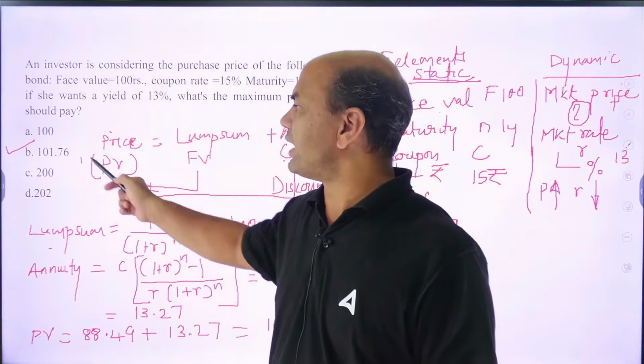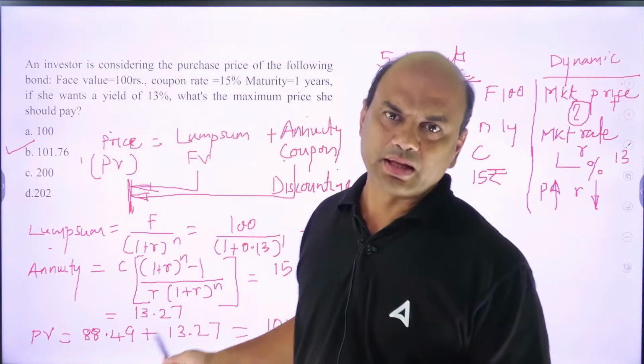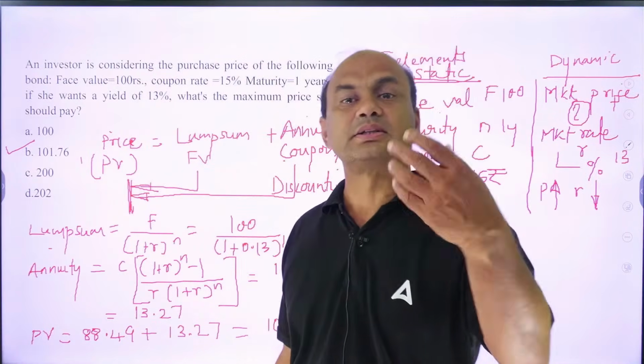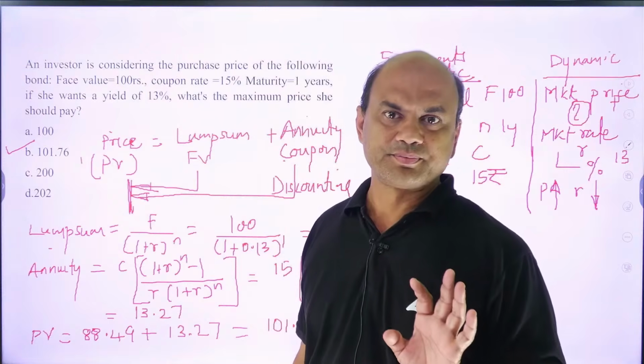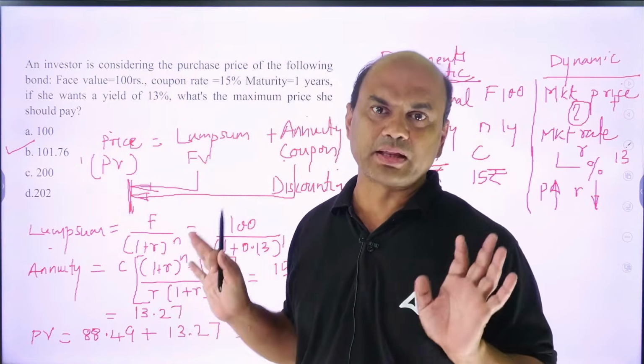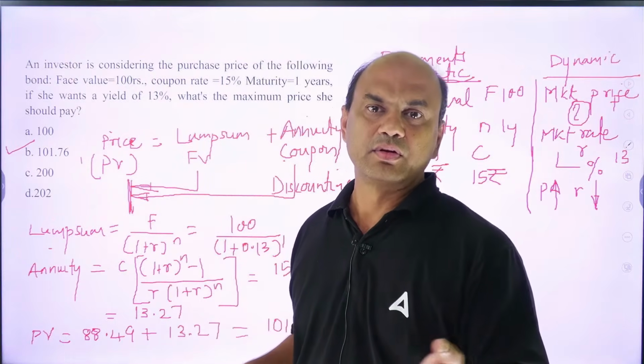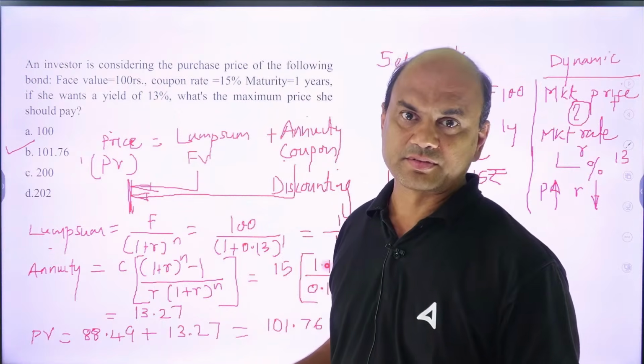If I say I'll pay 100, then the person will not sell it to me. When I do the calculations, even the seller will do the calculations. The seller will say, my calculation is 101.76, why will I sell to you at 1.76 less?